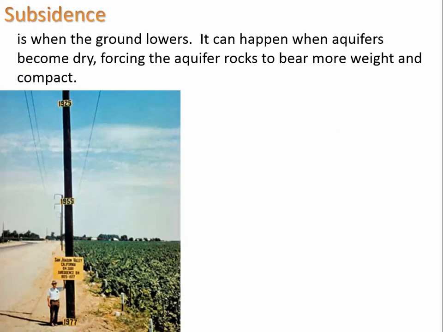When you have over-extraction, you can get what is called subsidence. And this is when the ground actually lowers. It can happen when aquifers become dry, forcing the aquifer rocks to bear more weight and crush and become compacted. So in this diagram here, we're seeing how high the ground used to be in 1925, in 1955 and 1977.